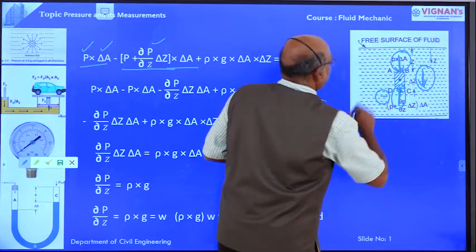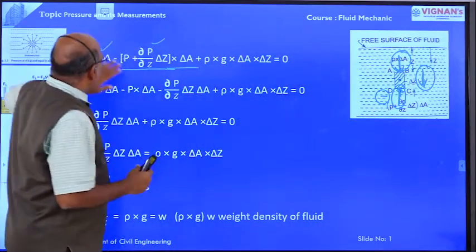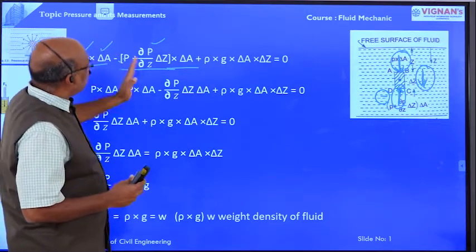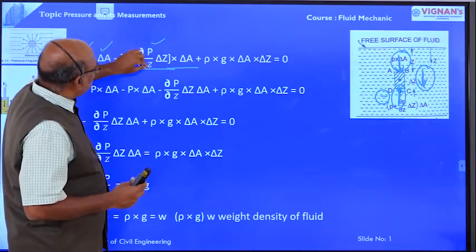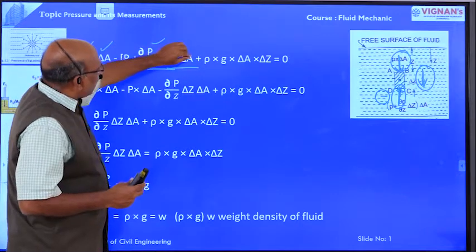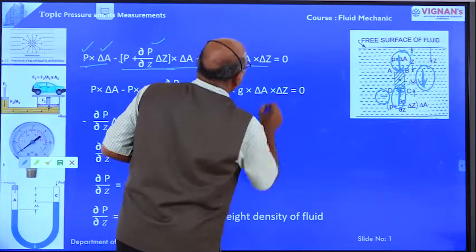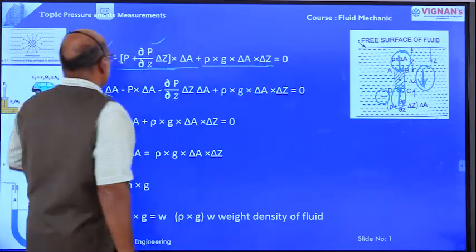This is negative. Therefore force on AB, P into delta A, minus force on DC, P plus dou P by dou Z into delta Z into delta A, plus the weight of the fluid element, rho g into delta A into delta Z, is equal to 0.